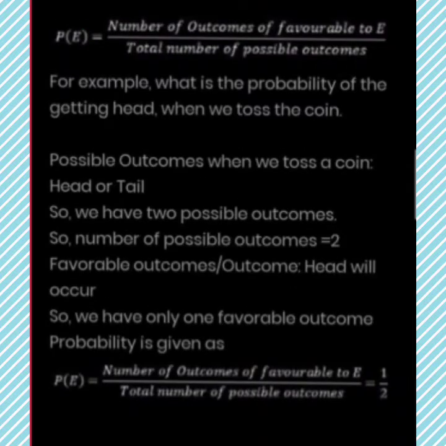Now on your screen, the second topic is probability of occurrence of an event. Here P(E), probability of the event, is simply defined by P(E).